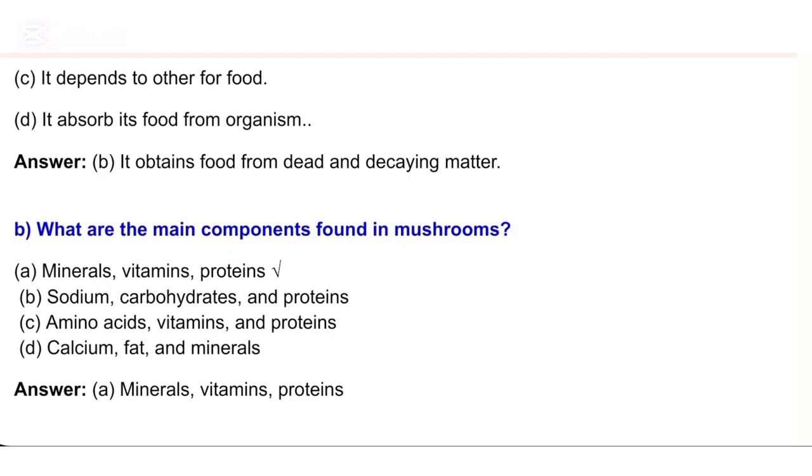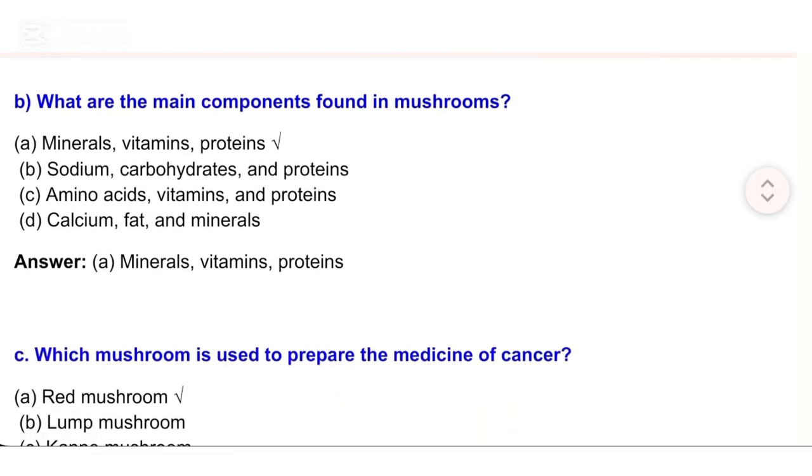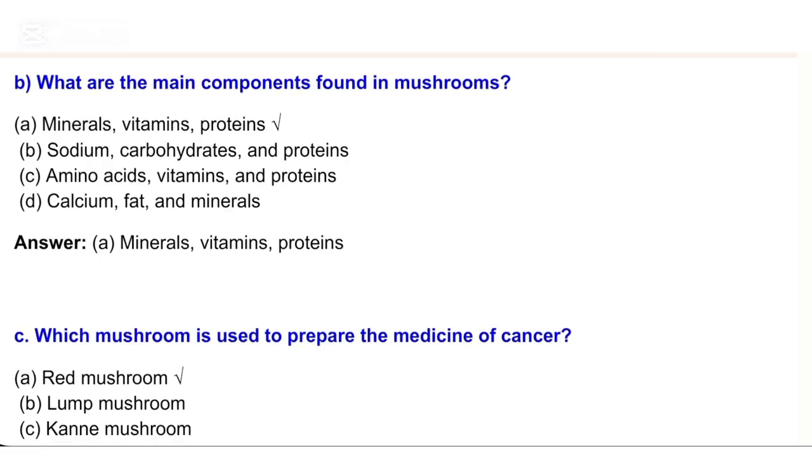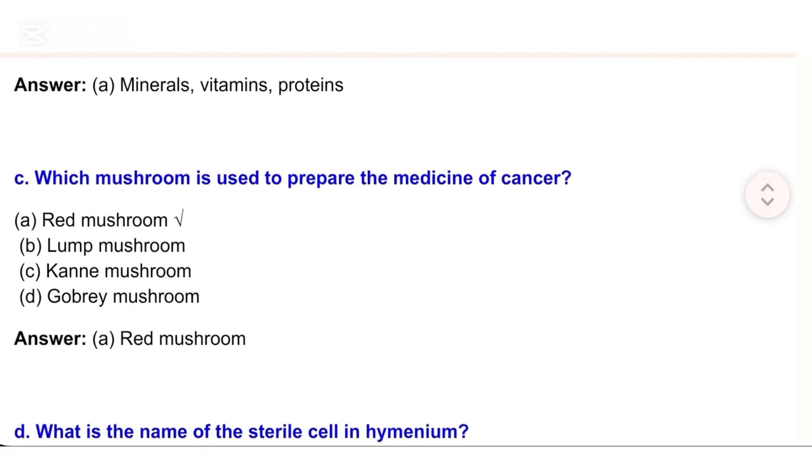B. What are the main components found in mushrooms? A. Minerals, vitamins, proteins. B. Sodium, carbohydrates, and proteins. C. Amino acids, vitamins, and proteins. D. Calcium, fat, and minerals. Answer. A. Minerals, vitamins, proteins.